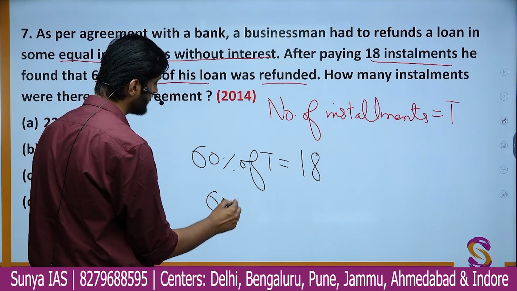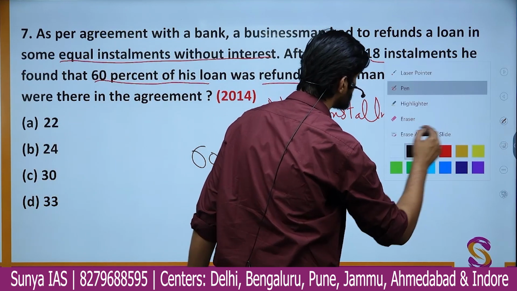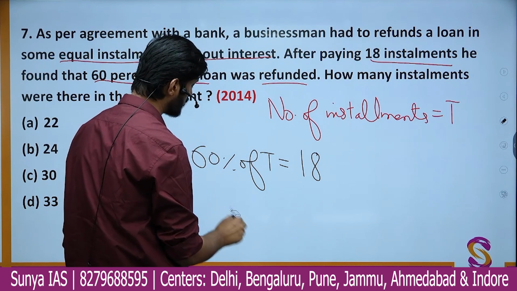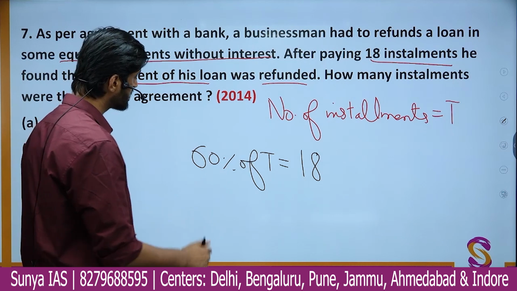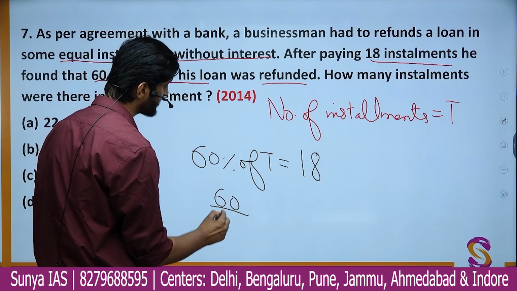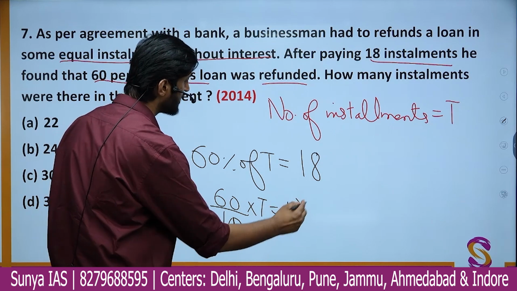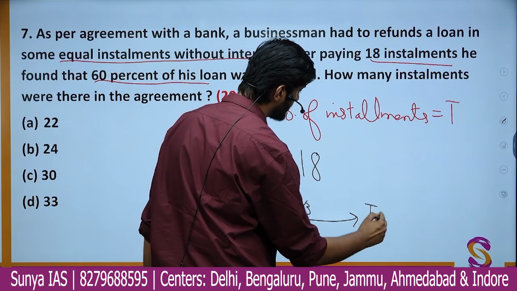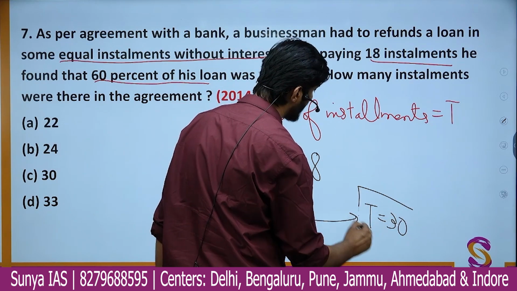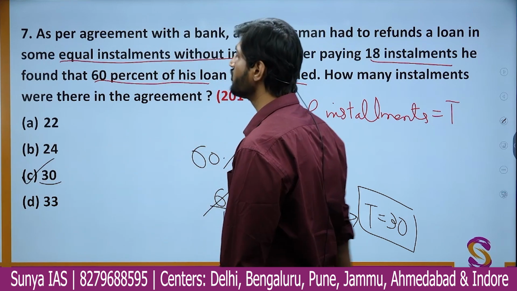Now the question becomes quite simple. We have 60% of T, which you can convert into a fraction. You know how to do that; we have discussed that in the percentage topic. Just divide this percentage by 100, so we get 60 by 100. Of is nothing but multiplication, into T is 18. After some simple cancellations, you get the total number of installments as 30. So there are overall 30 installments going to be paid.